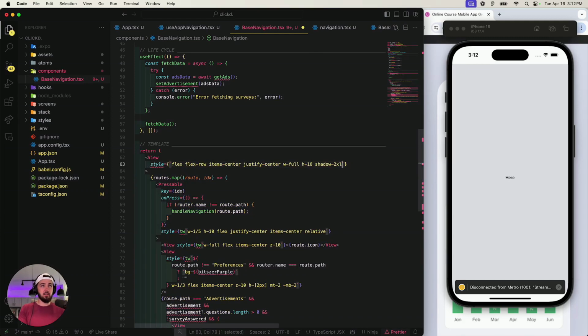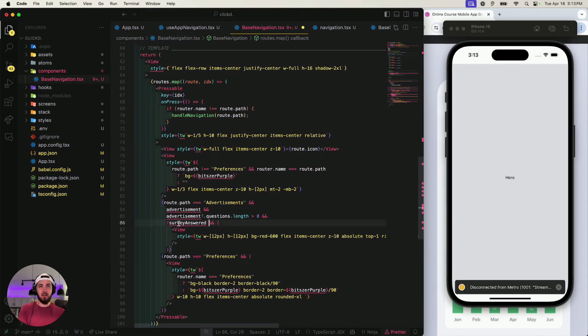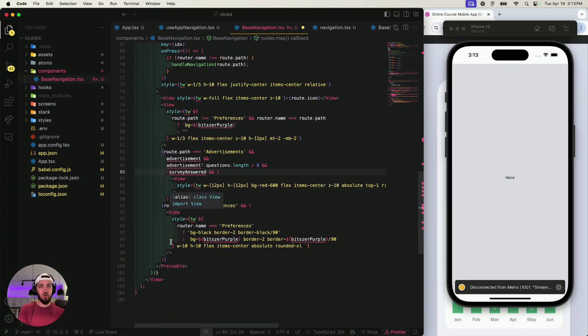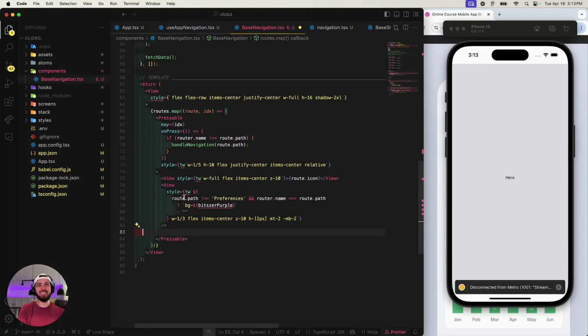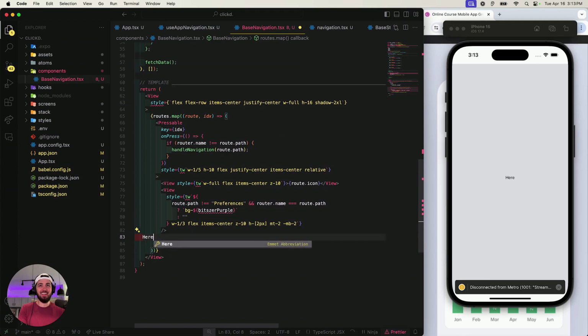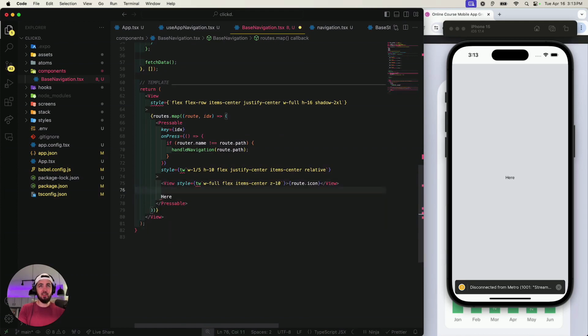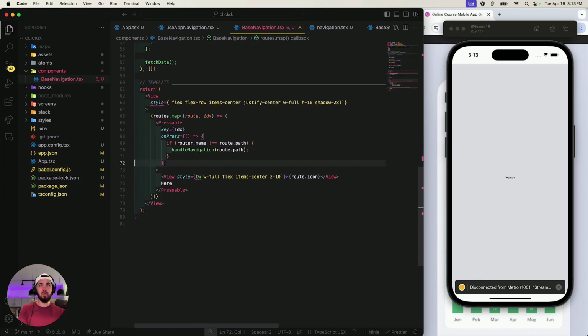So I need this to be a class. Gosh dang it. Let's see. Advertisement route, all this nastiness, just grossness, just too much. You know what I mean? Who wrote this? Okay, let's see. Oh, I do need that icon actually. Tailwind, nope. And if route name does not equal the route path, boom, handle navigation.